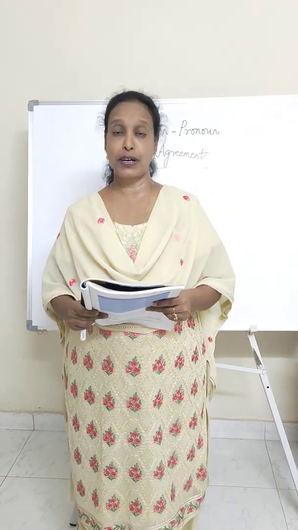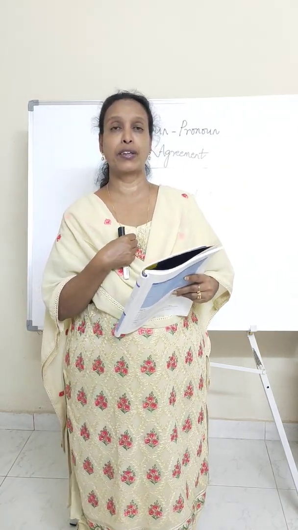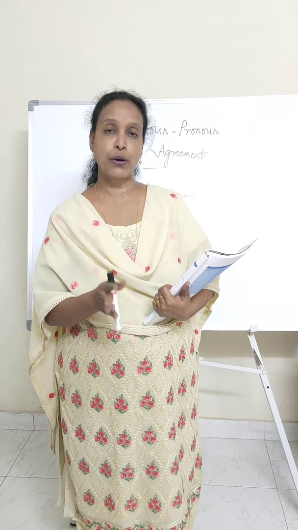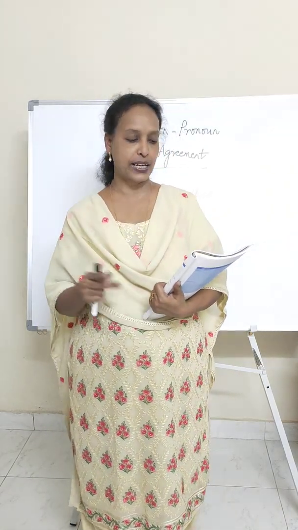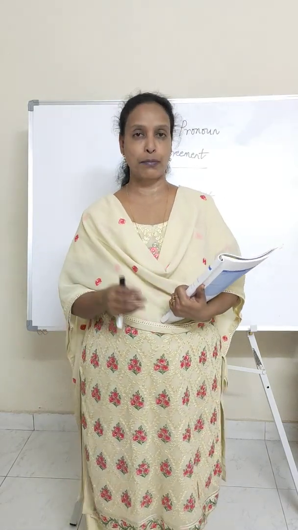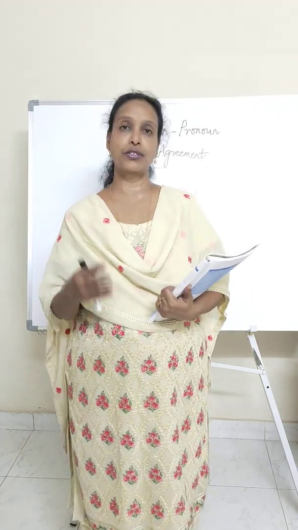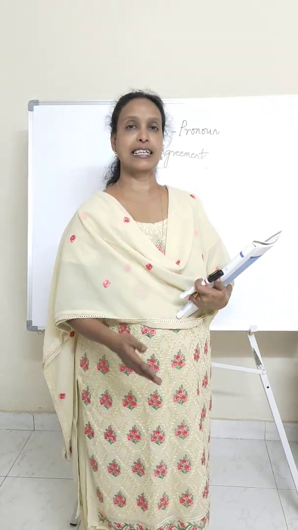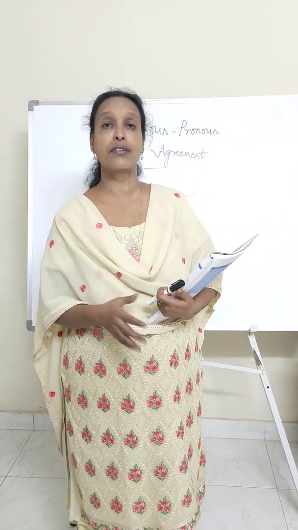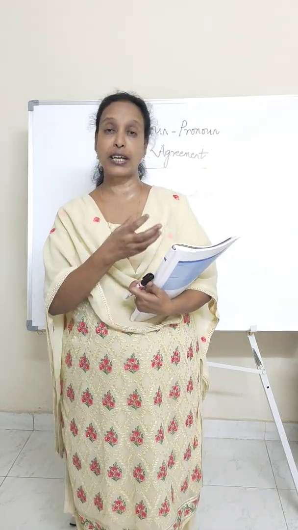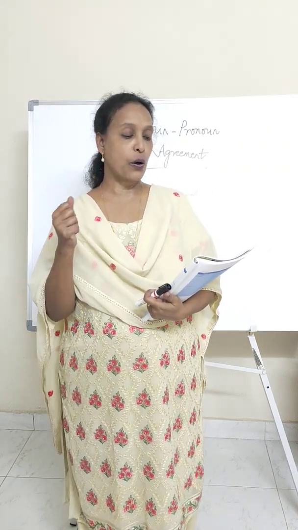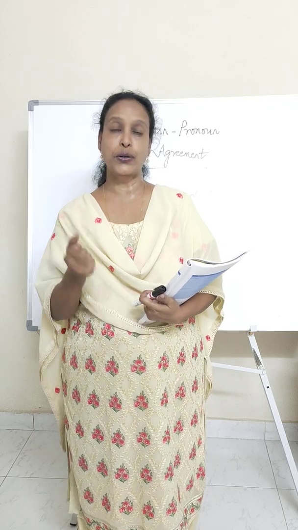The next one was reflexive pronoun. Reflexive pronoun is where it is reflecting something. As I said, when you want to use a reflexive pronoun, your reflexive pronoun should reflect the noun that was used earlier, right? For example, yourself, myself, herself. So they have to reflect the noun that you've been using in the beginning of the sentence. And then coming to the next one, which is interrogative pronoun. Interrogative, as I said, is questions, WH questions. Interrogative is where you are asking questions. And when you are framing a sentence using questions, you will use pronouns like who, which, what. They are interrogative pronouns.